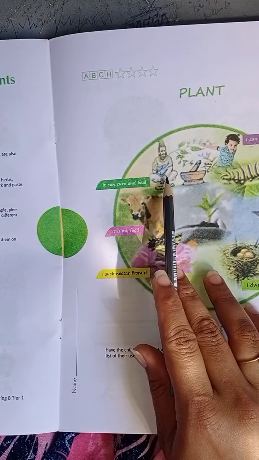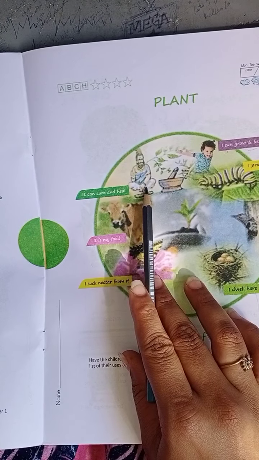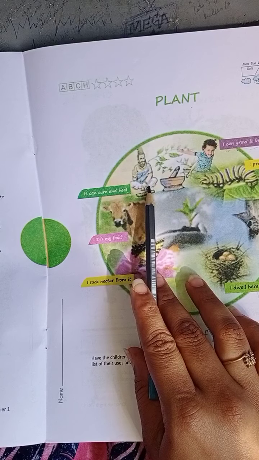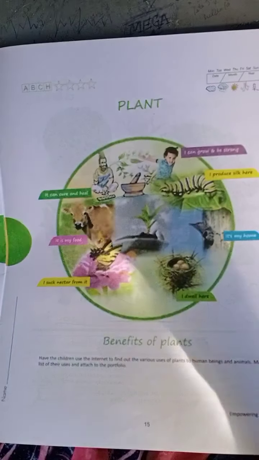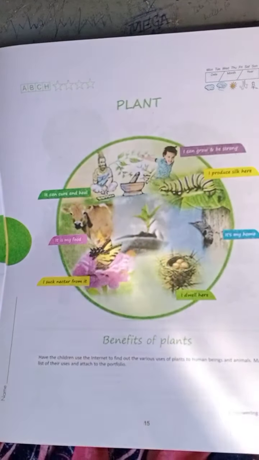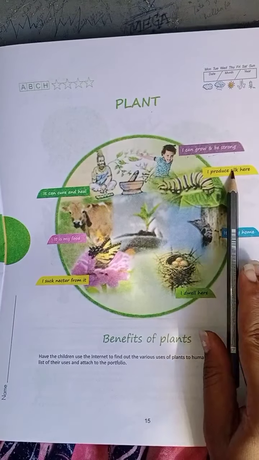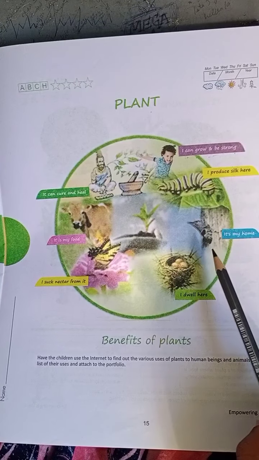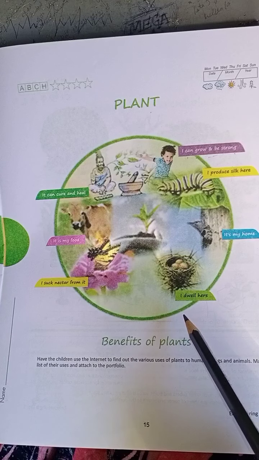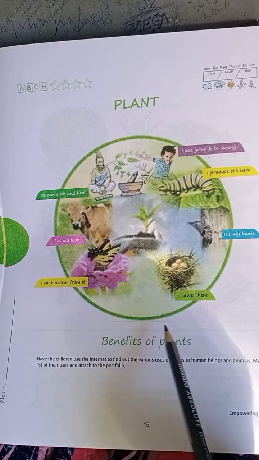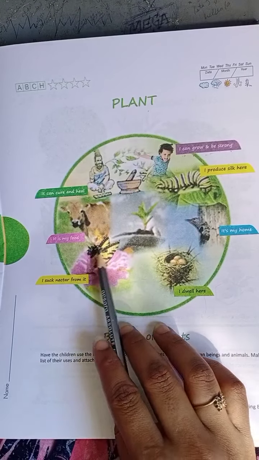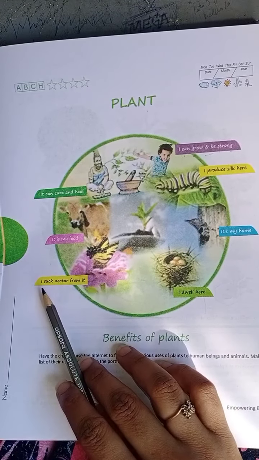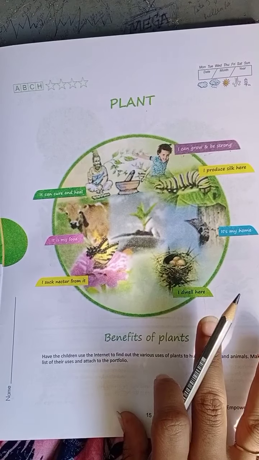Plants are used as food for cows, and for human beings for the purpose of curing and healing, mainly as medicine. They are also useful to grow strong, and they produce silk. Plants are also a house for the birds, used as a dwelling, and useful for the butterflies or insects to suck nectar from, right?